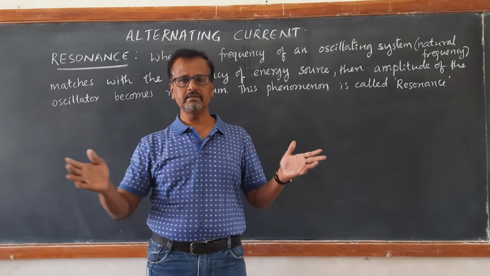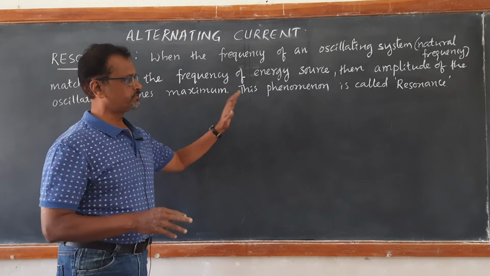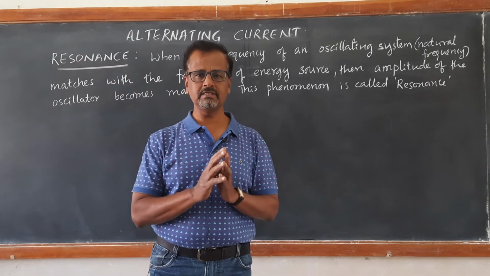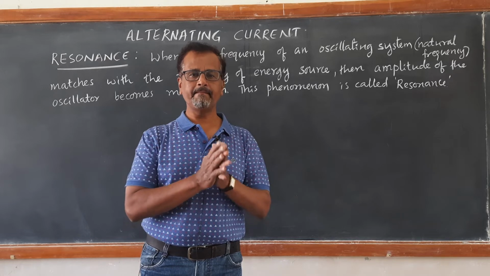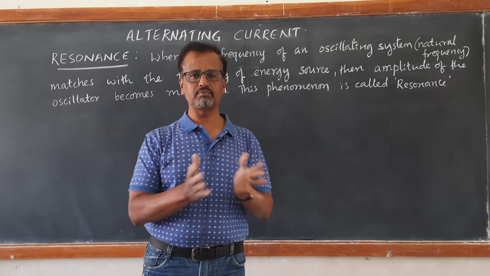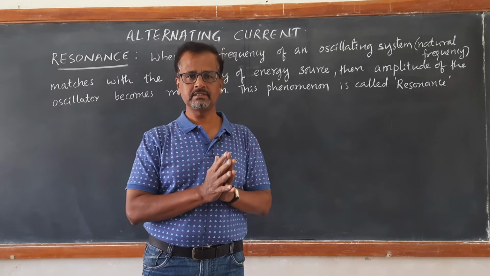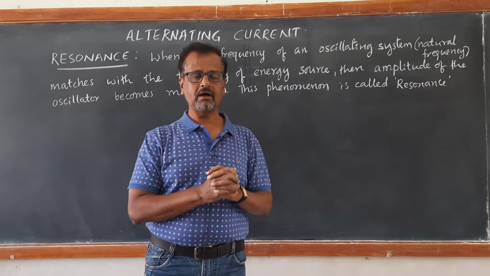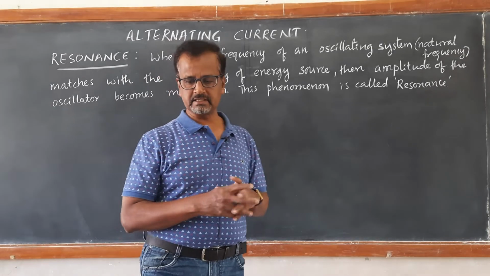The oscillator possesses very large amplitude. This phenomenon of matching frequency, thereby the oscillator possessing maximum displacement and maximum amplitude, is called resonance. Let us see how this resonance takes place in an LCR circuit.